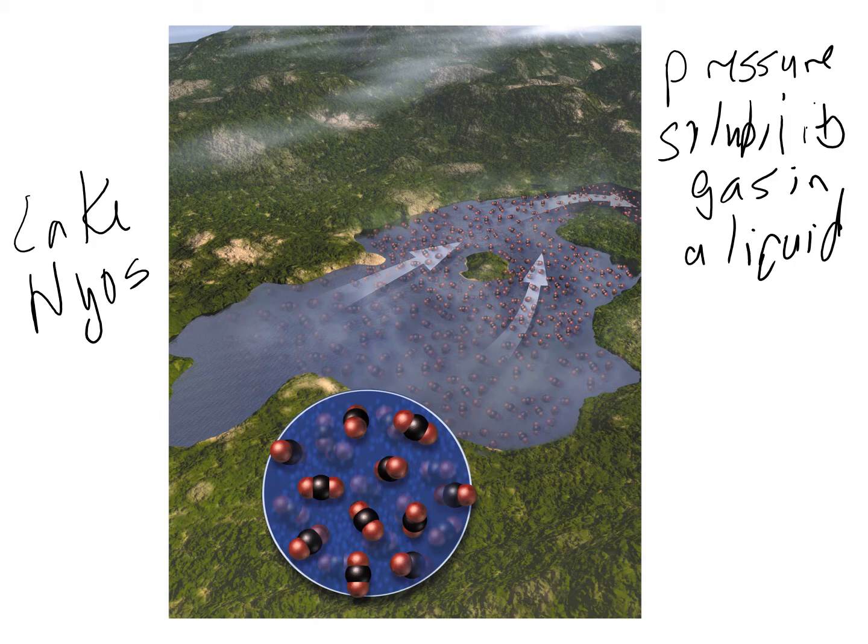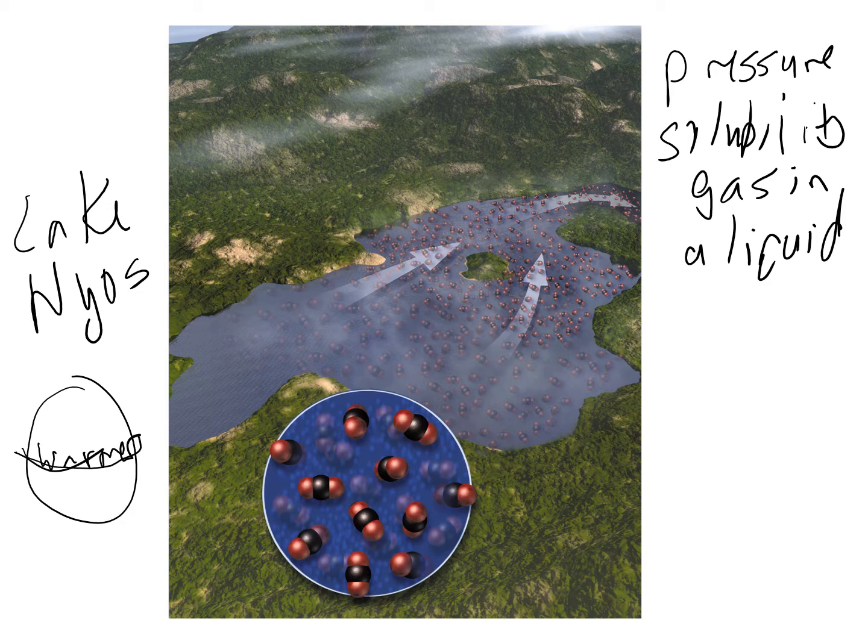Normally, when the weather becomes cooler, there's a natural changeover of the surface water with the bottom water in a lake. Lake Nyos is near the equator, and the temperature near the equator stays warmer. So they didn't have the actual mixing of the layers of the water occur at Lake Nyos.